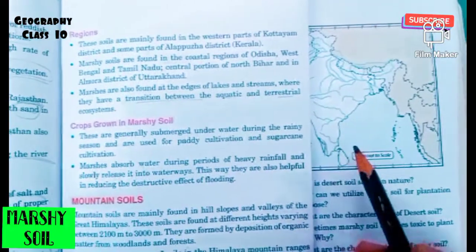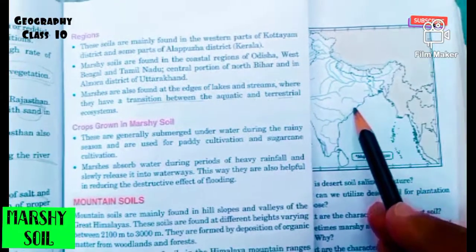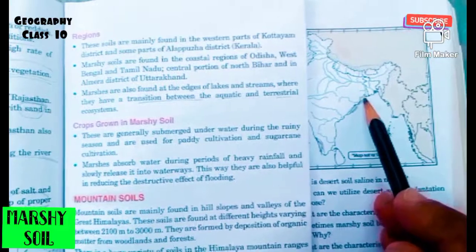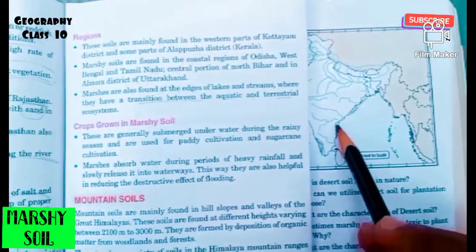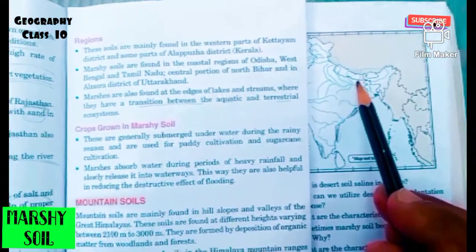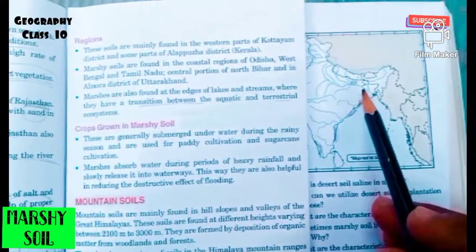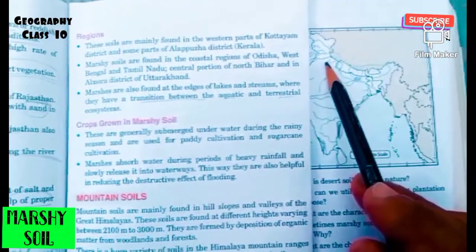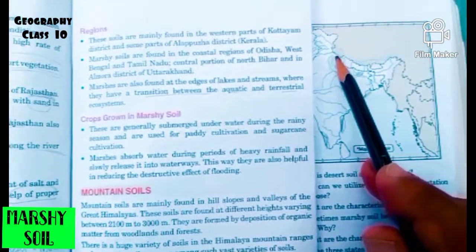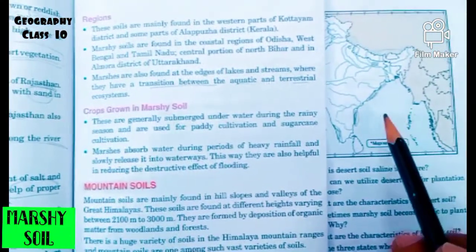They are also found in the eastern coastal areas, like the Odisha coast, some coastal areas of West Bengal, Tamil Nadu's coastal areas in South India, and central north Bihar, somewhere near the rivers, and somewhere in Uttarakhand, Almora district. These are some of the places in India where we can find marshy soil.